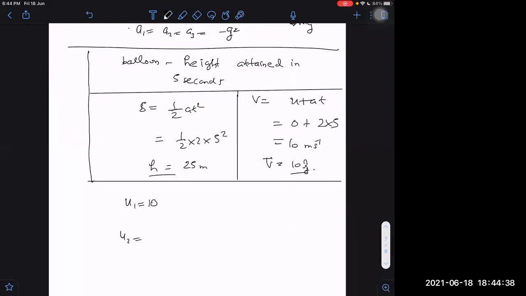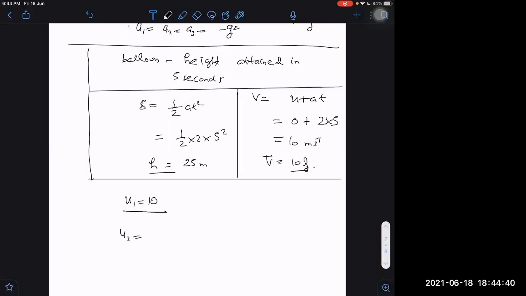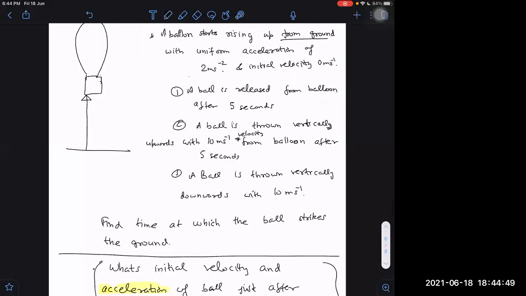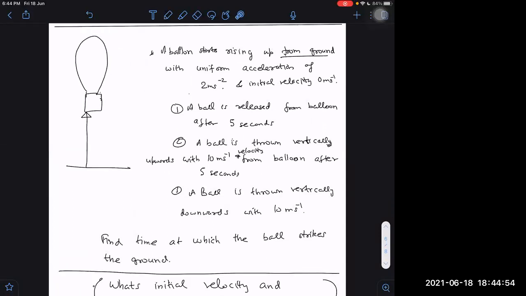This is slightly tough. Maybe you may commit a mistake here, but if you are careful, then you will not commit a mistake here also. What is u2? Now you think here, initial velocity of the ball: it is thrown vertically upwards with 10 meter per second. I'm throwing upwards, but I'm not throwing from the ground frame. From which frame am I throwing? I'm throwing from the balloon frame.